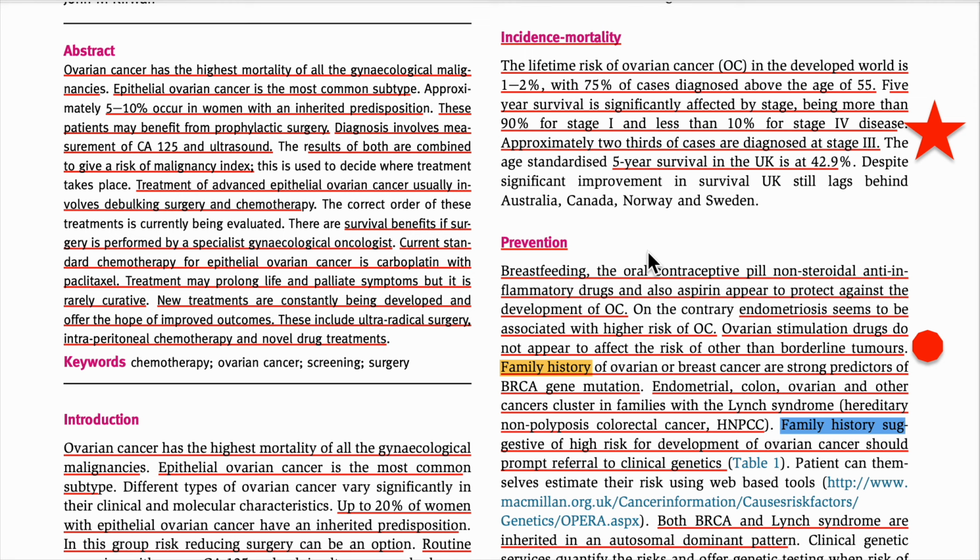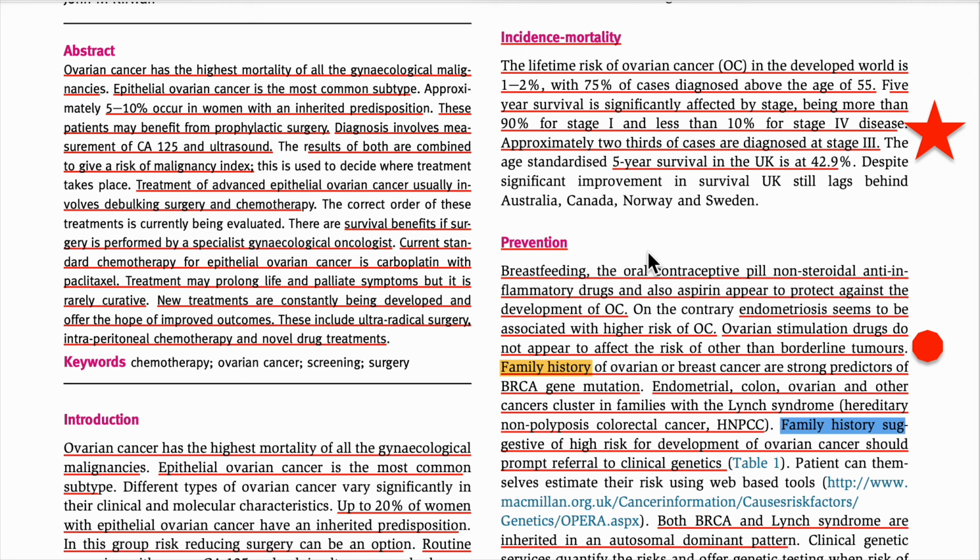If we give ovarian stimulation drugs, there is an increased risk of borderline tumors. We have borderline tumors, malignant tumors, and benign tumors. So the increased risk of borderline tumors is from the ovarian stimulation drugs which we use for fertility.